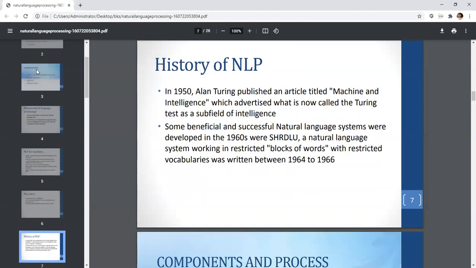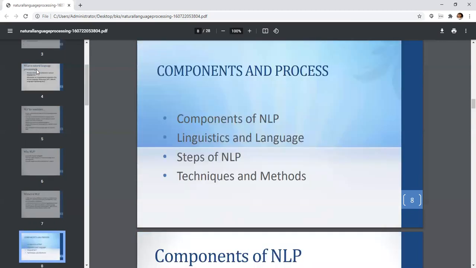Now, in 1950, Alan Turing published an article titled Machine Intelligence, which advertised what is now called the Turing test as a subfield of intelligence. Some beneficial and successful natural language systems were developed in the 1960s. A natural language system working in a restricted block of words with restricted vocabularies was written between 1964 and 1966. See, it is so old, but so popular these days.